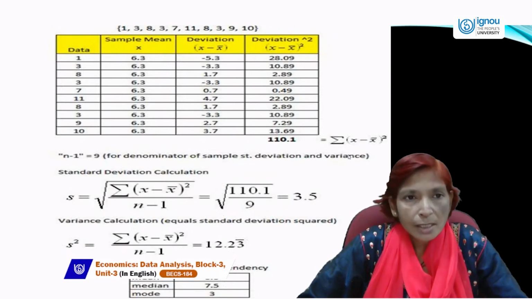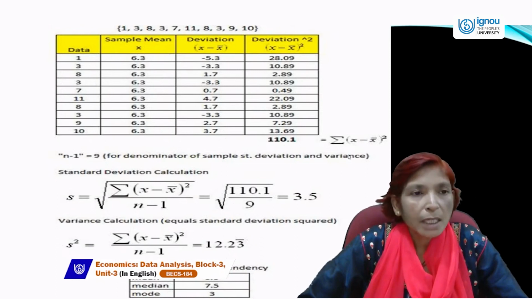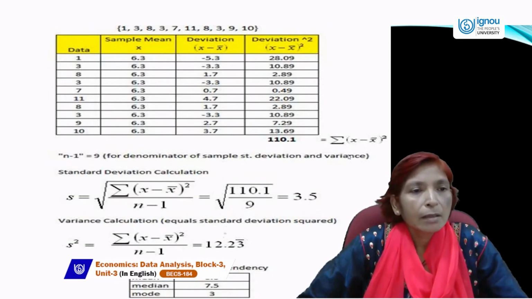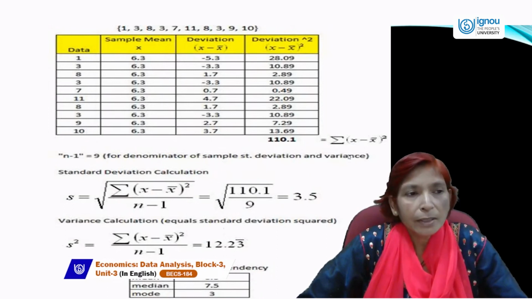Then we will take deviations like x minus x bar. For example, the mean is 6.3 and the data is given as 1, 3, 8. First of all, 1 minus 6.3 is minus 5.3. 3 minus 6.3 is minus 3.3. 8 minus 6.3 is 1.7 and 3 minus 6.3 is minus 3.3. So by this method, we can estimate the deviations through the mean, x minus x bar.